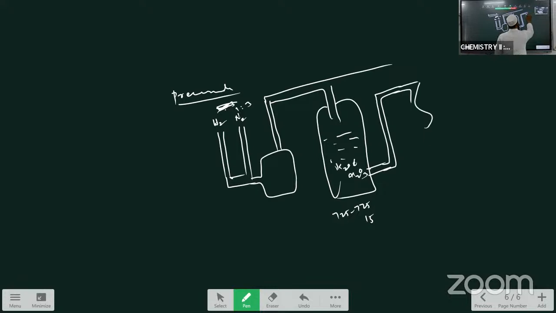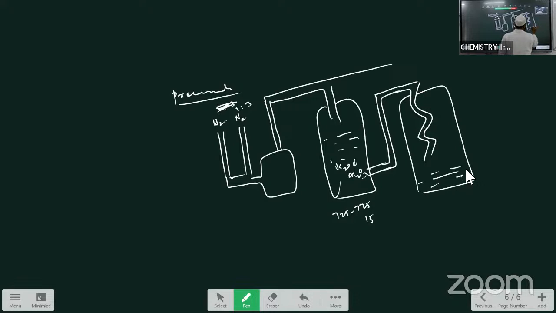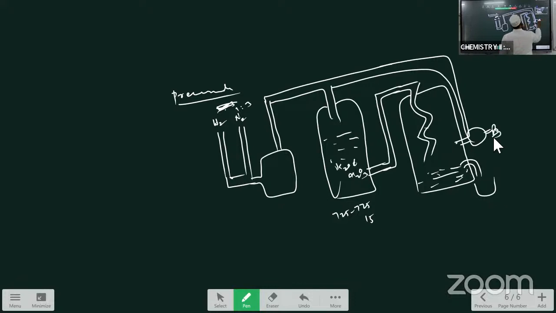This is the condenser chamber where cooling pipes are present. Here NH3 gets liquefied easily and it is collected. Now these unreacted gases are pumped back for recycling. Here a reservoir is there, by means of which these are passed back for the recycling.